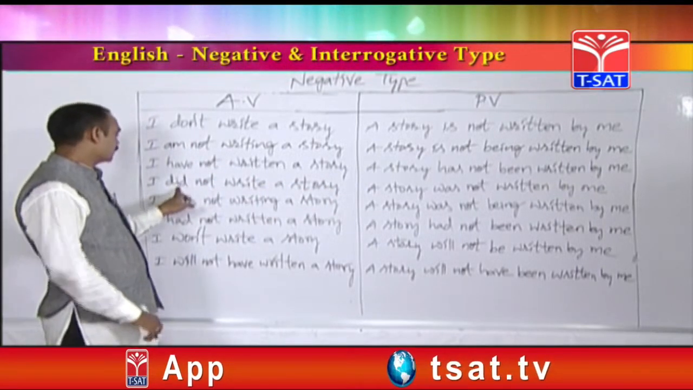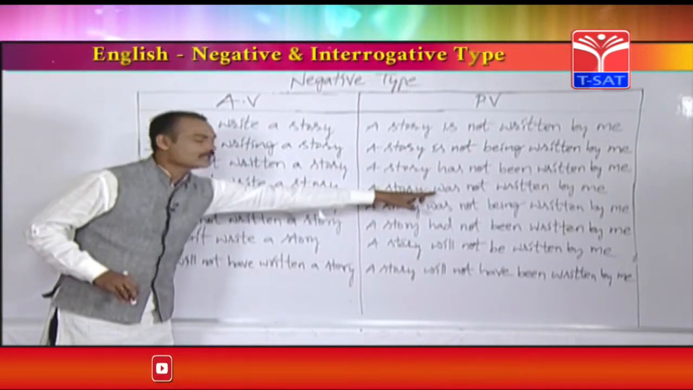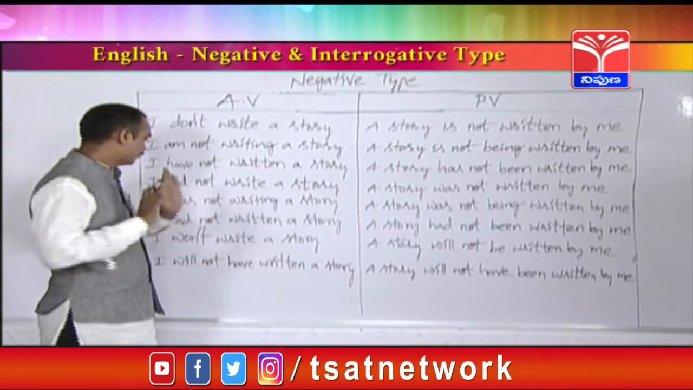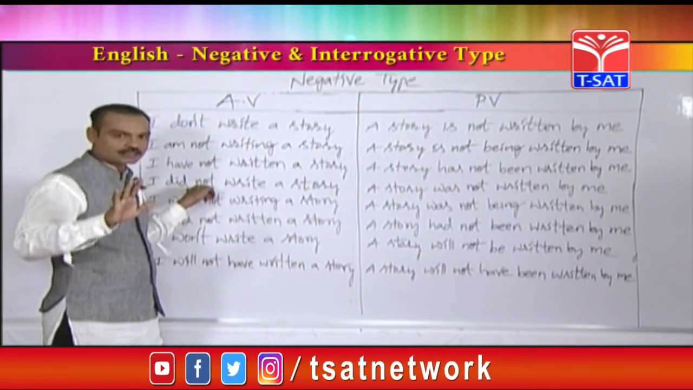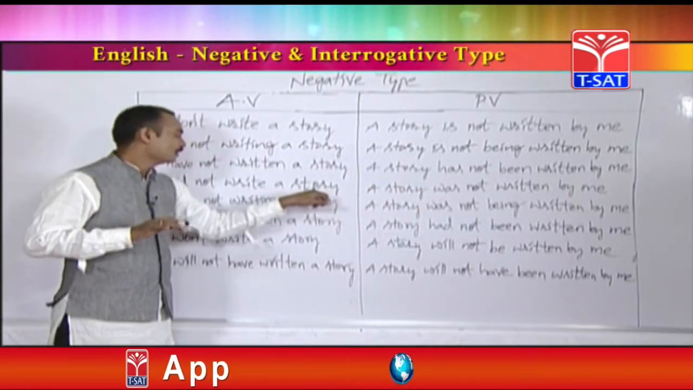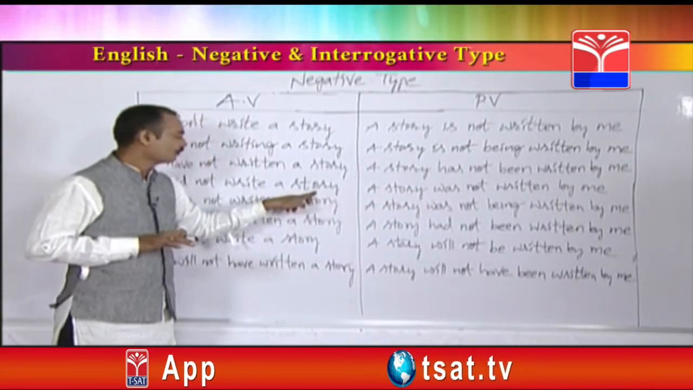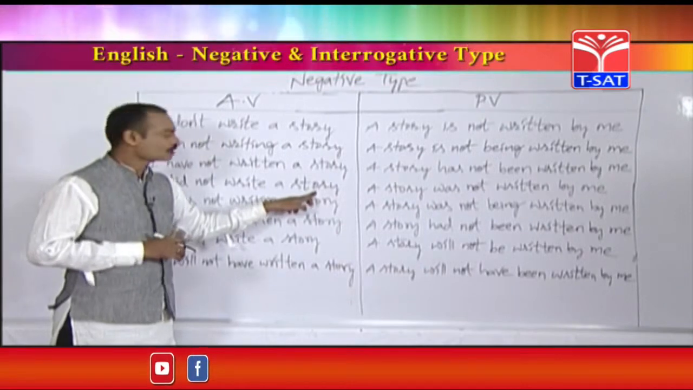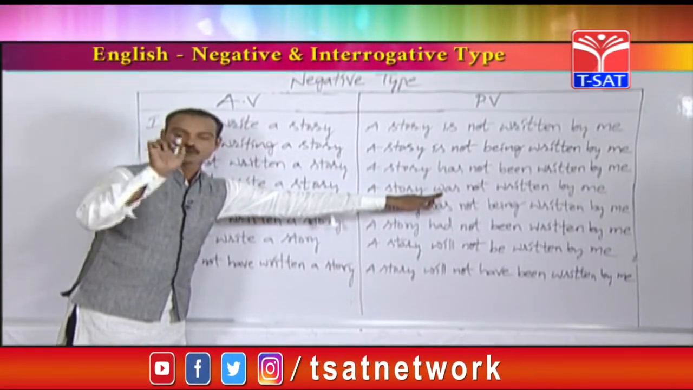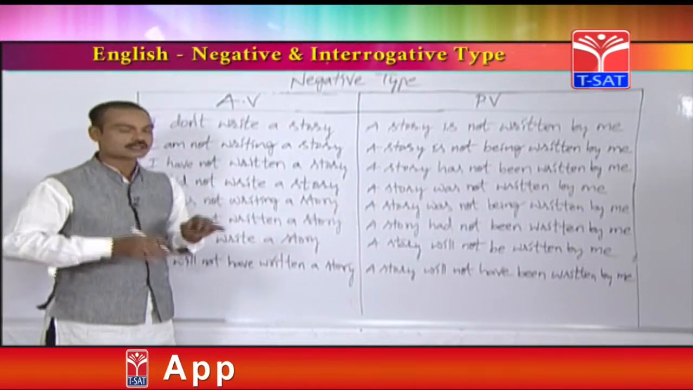See friends, whenever you see did in the active voice, so in the passive voice either was or were should be used. Please don't forget it. Whenever you find out did in the active voice, in that passive voice either was or were should be used. If you find out a singular object, you should use was. If you find out a plural object, were should be used. For any singular object, was should be used. For any plural object, were should be used.